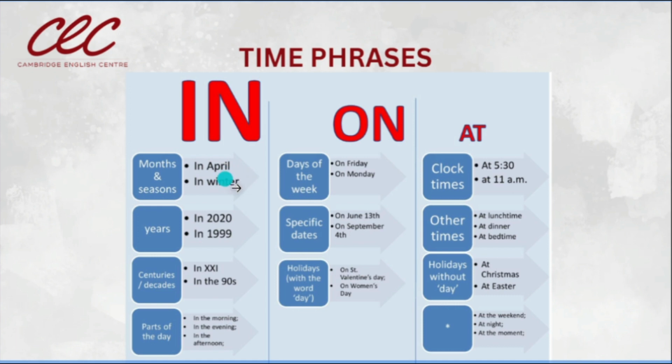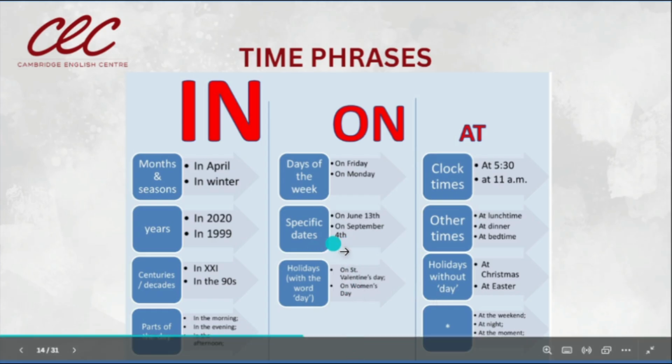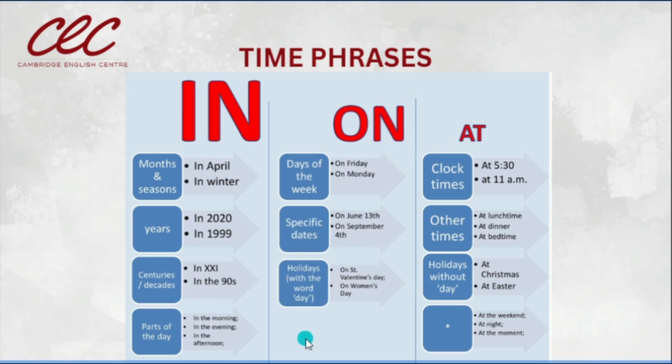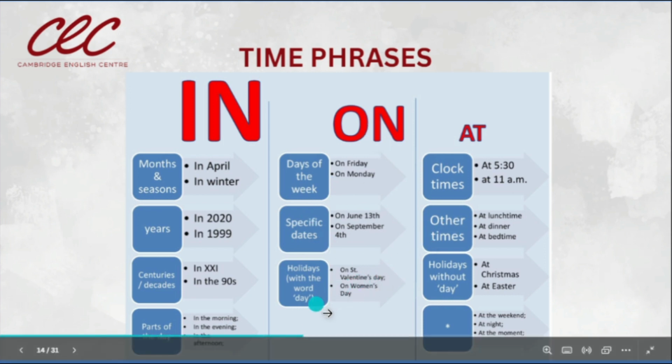Here we just have in April, but we don't have the exact date. Here we have the exact date, the 30th. So when we have the exact date, like in these two examples, we use on. On June the 30th, on September 4th, the specific date. So for specific dates, we use on.